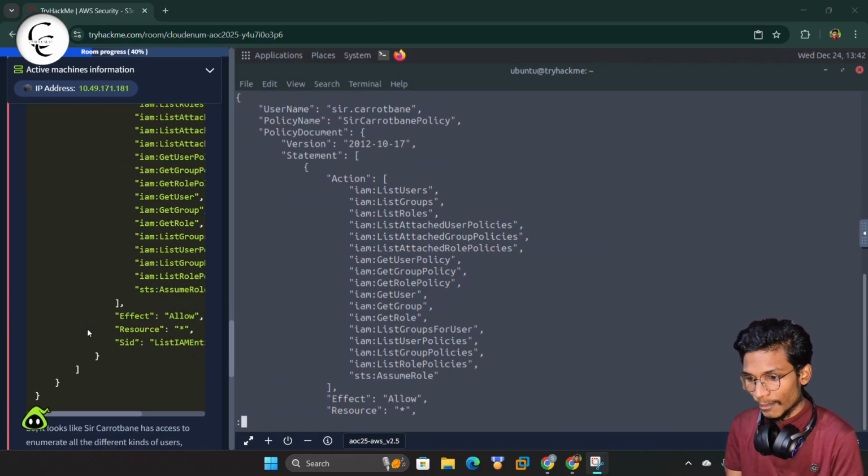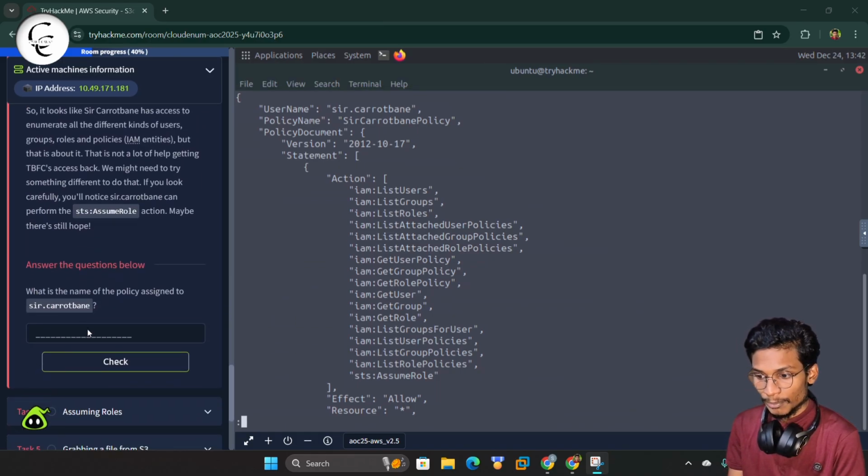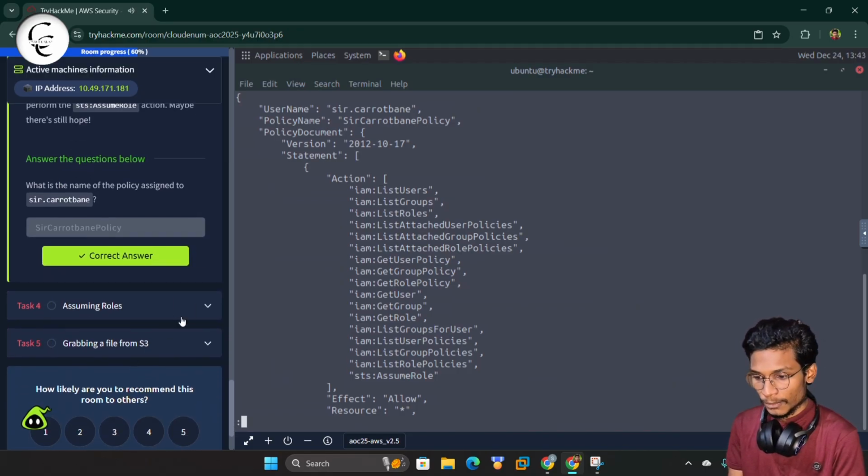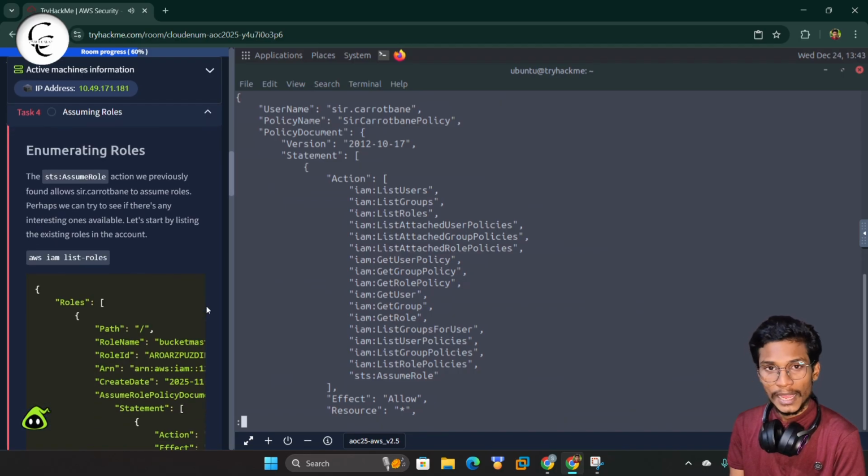Here guys we have a question: what is the name of the policy assigned to S3cret? This is S3cret policy, and we can check. So yes, this is correct. Now we can simply move to task 4.